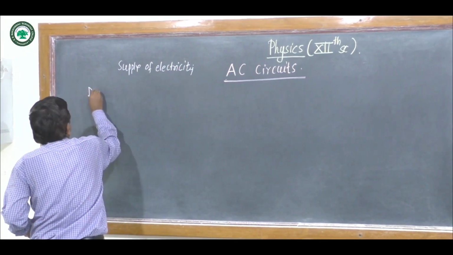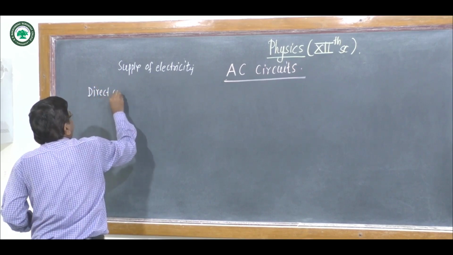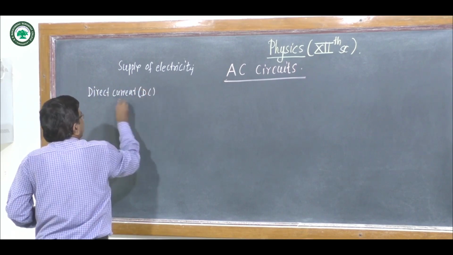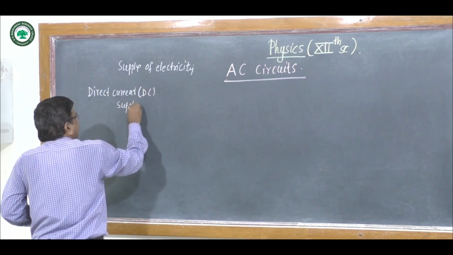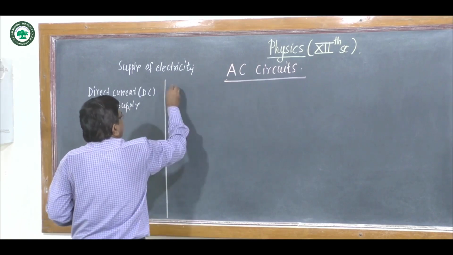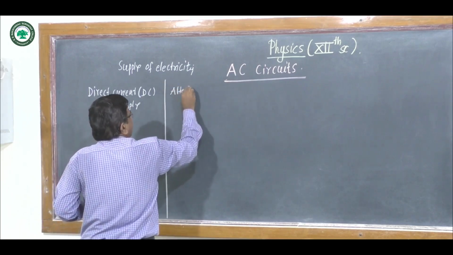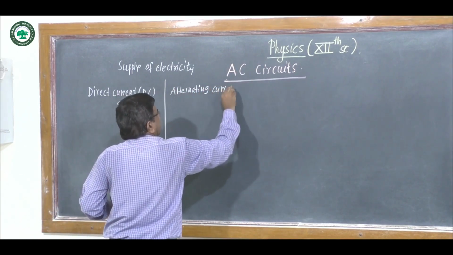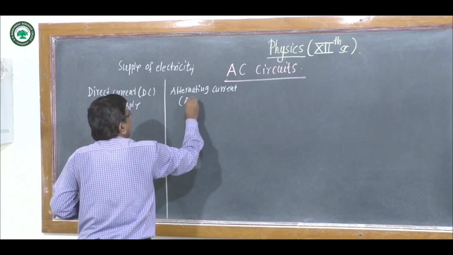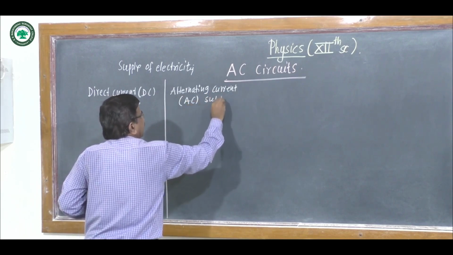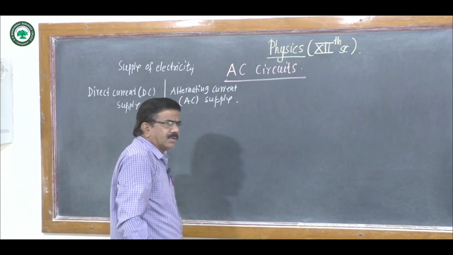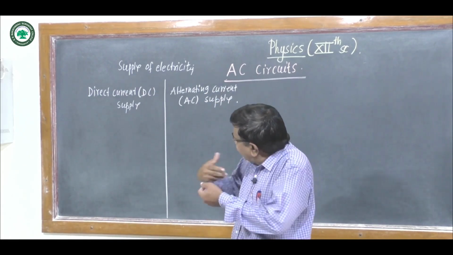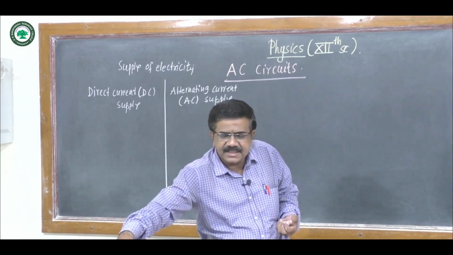DC supply, that is direct current supply, and alternating current supply. Alternating current is also called as AC supply. You know this DC and AC supply, but I will just revise what is DC supply and AC supply.